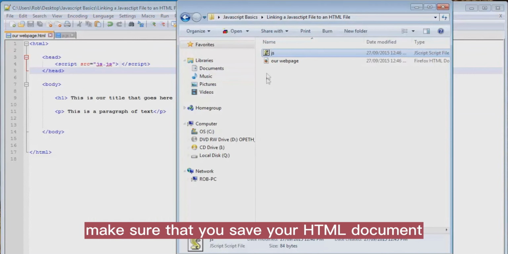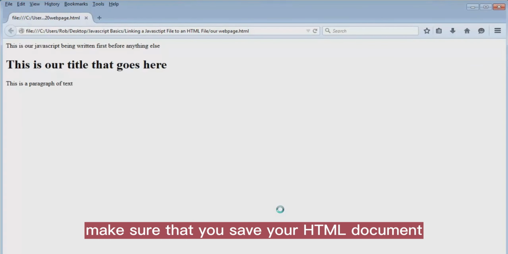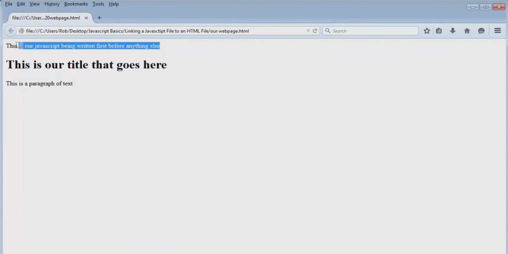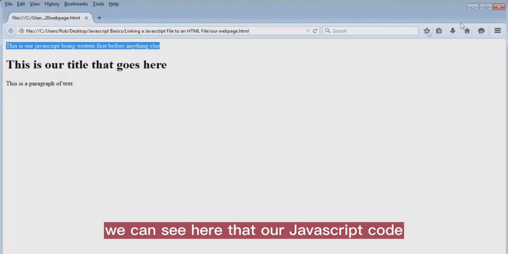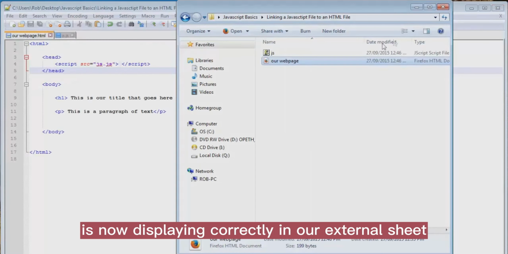Before you preview this, make sure that you save your HTML document as well as your external JavaScript file. And we can see here that our JavaScript code is now displaying correctly in our external sheet.